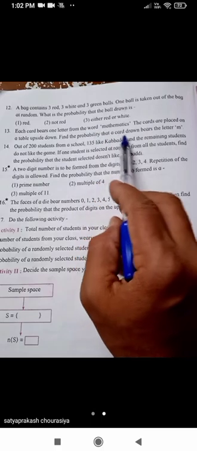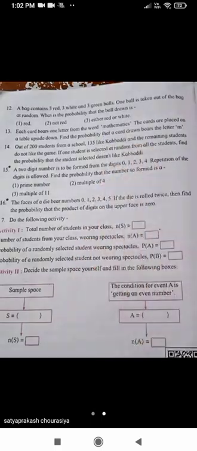Each card bears one letter from the word MATHEMATICS. The cards are placed on a table upside down. Find the probability that the card drawn bears the letter M. Okay, so I think this question is completed. Now we have to see the next one.